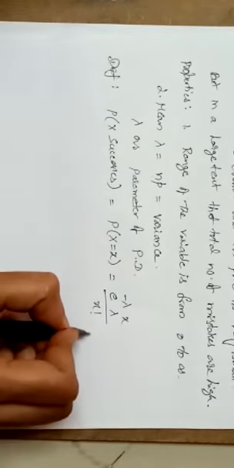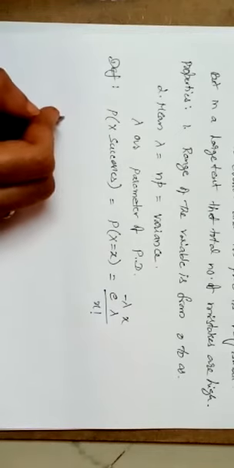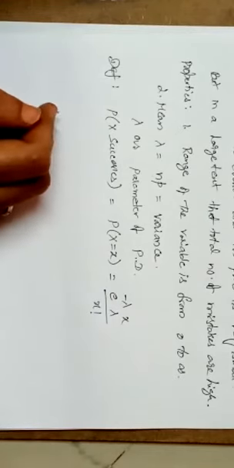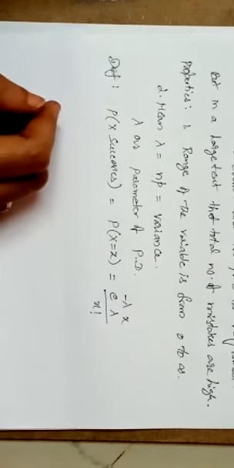And this will be the formula for getting the rare events probability.